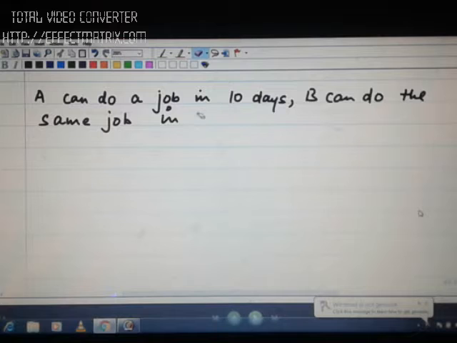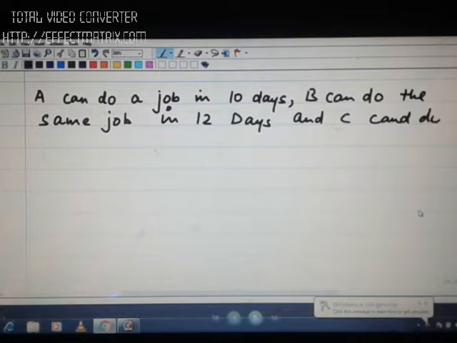That B is finishing the work in 12 days. And C can do the same job in 15 days.